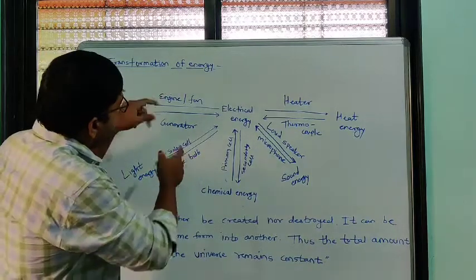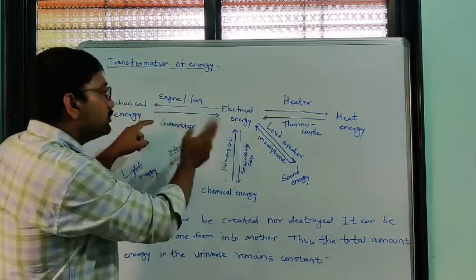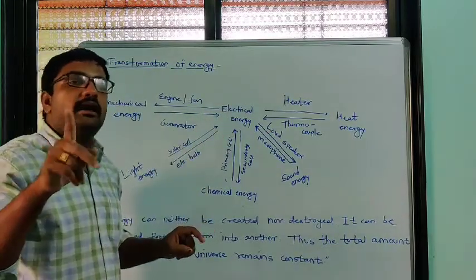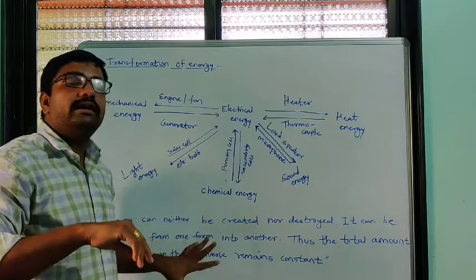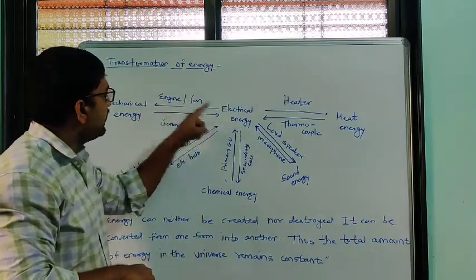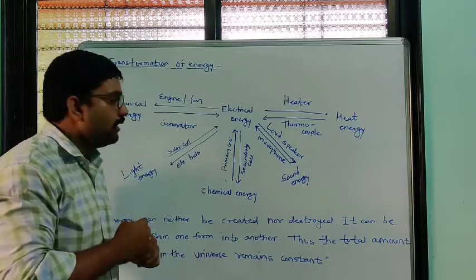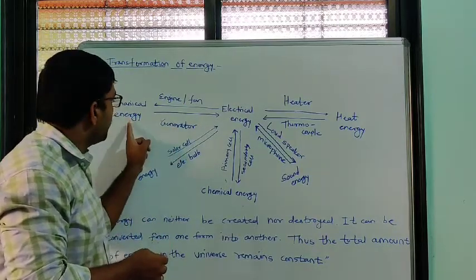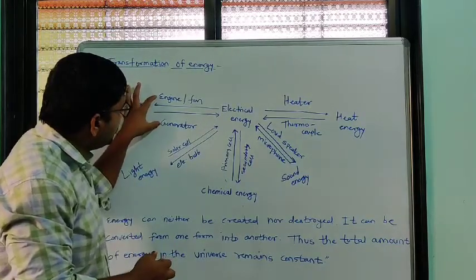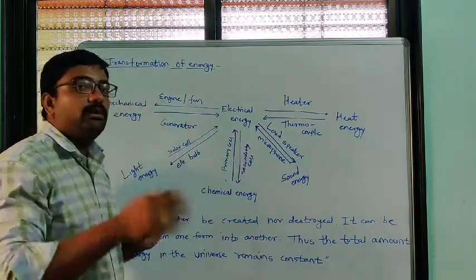You have to remember which devices we use to convert energy into which form. They may ask you to match pairs or write examples. So engine or fan means electric energy into mechanical energy, and generator means mechanical energy into electric energy. These examples are important to remember.